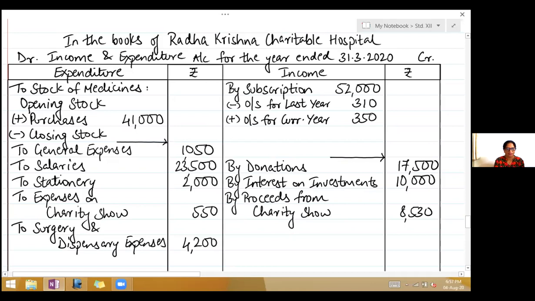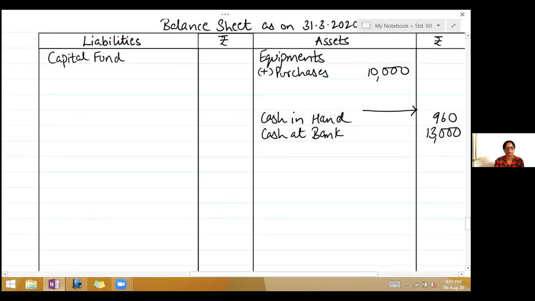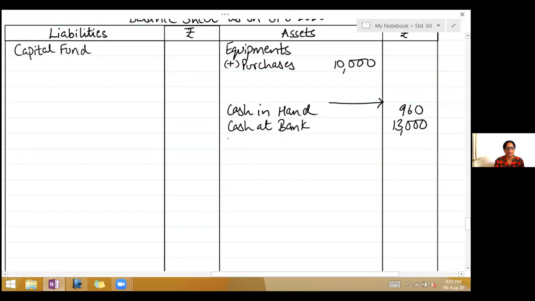Now the second effect of this: outstanding of last year will be shown in the opening balance sheet, and we show one effect on the income side. Outstanding of the current year, we are showing it on the income side, and the second effect will come on the asset side of the balance sheet. So write outstanding subscription 350.